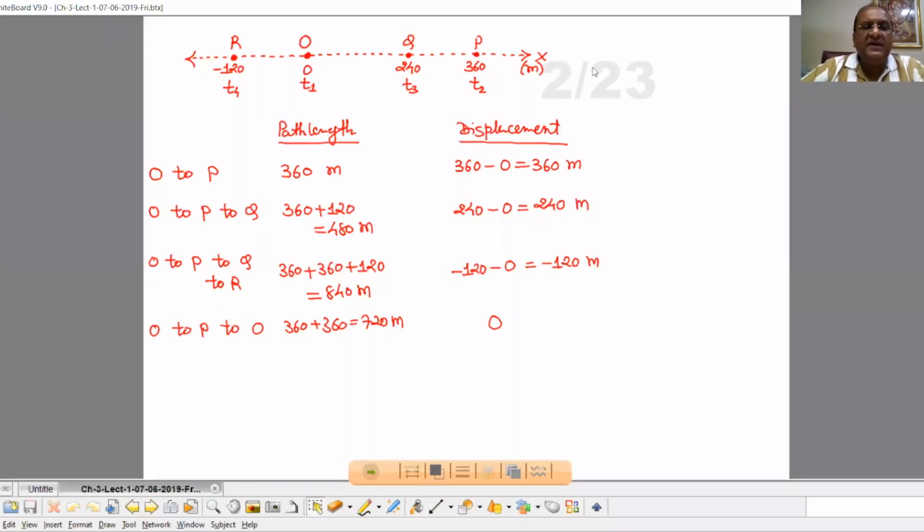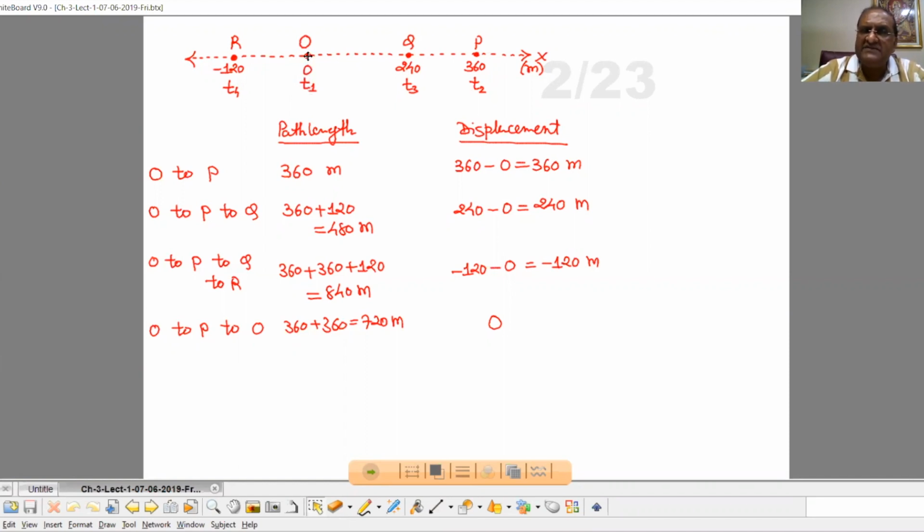Now let's understand this concept of path length and displacement with an example. Suppose we consider the motion of an object. Suppose a car is moving on the x-axis. This one is the origin at time t equal to 0.